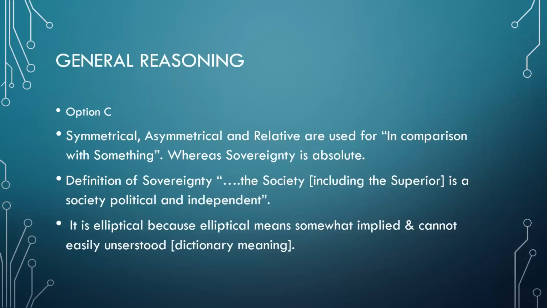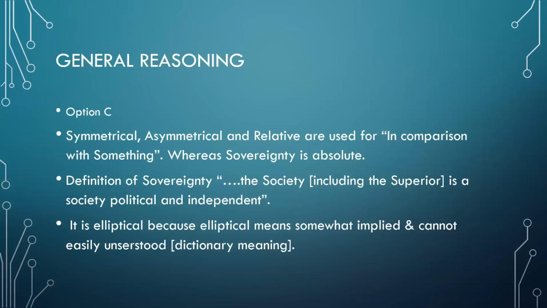Now when we go to the dictionary and find the meaning of elliptical, we find that elliptical means that which cannot be understood easily, or somewhat implied. So if we talk about the relationship between the sovereign and the politically independent society, or the superior and the subordinates, then it's somewhat implied.